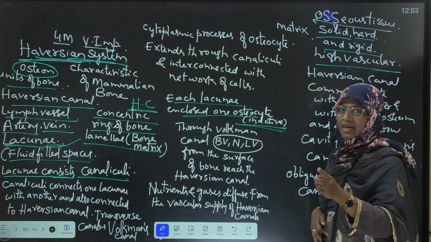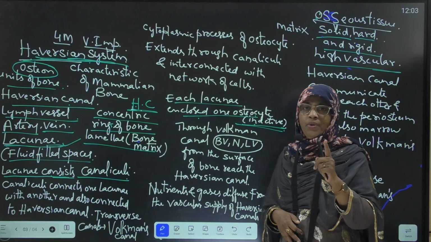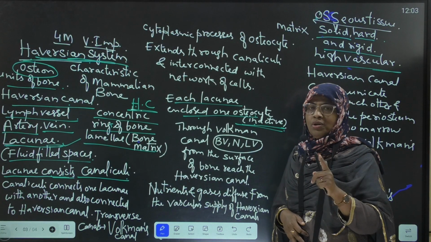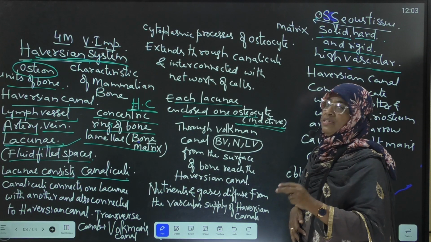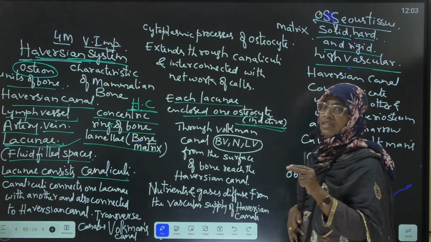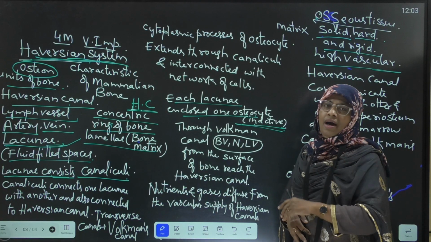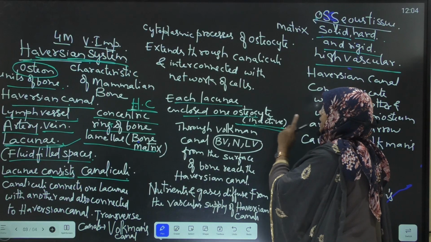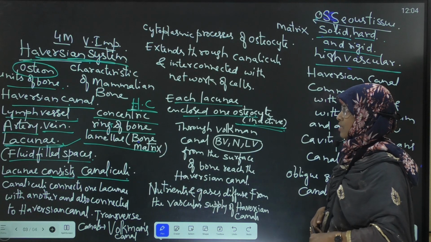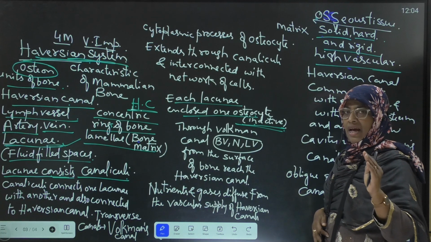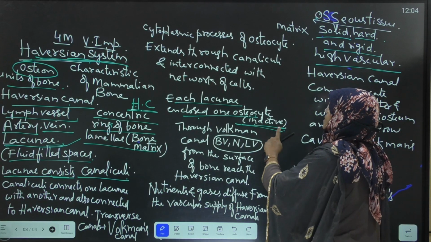In the Haversian system, the lacuna encloses a single osteocyte, which is inactive.